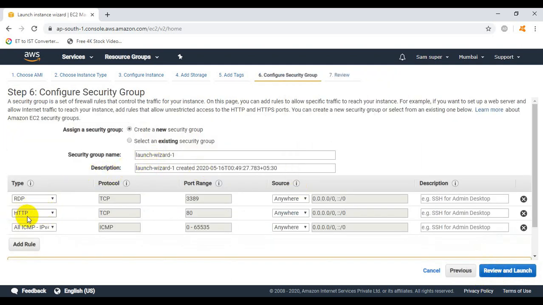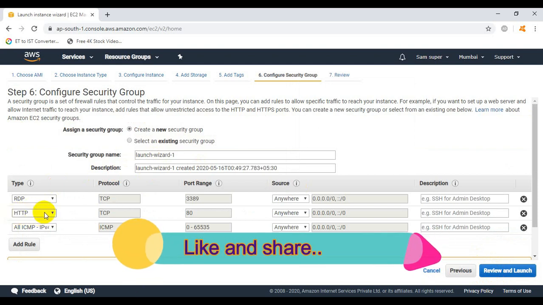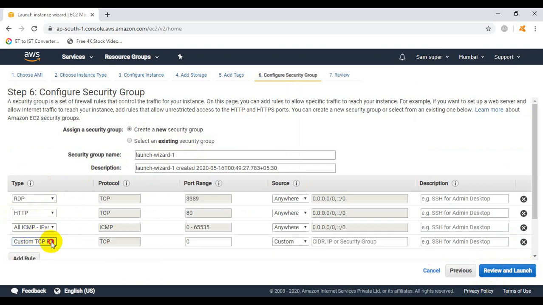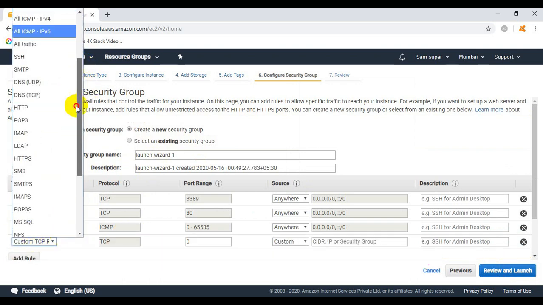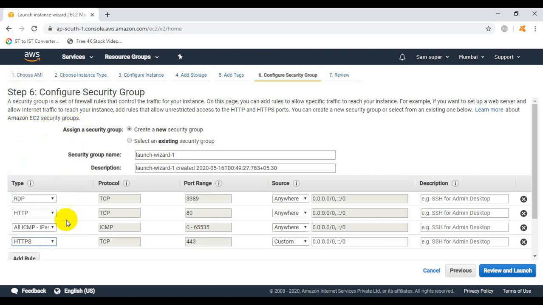So one more thing I would like to share with you. I have chosen one protocol with the name HTTP. We can add one more protocol which is with the name HTTPS. HTTPS generally we will use in such circumstances if we have applied the certificate on the web portal or the website.